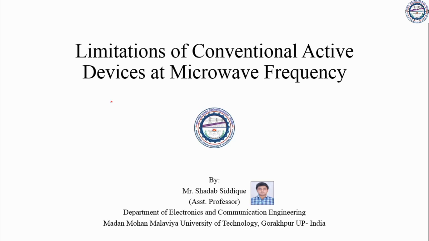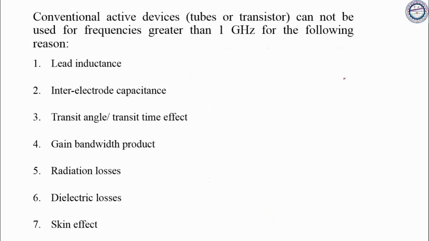In this lecture, we are going to study the limitations of conventional active devices at microwave frequency. So now let us begin with these limitations. The conventional active devices or vacuum tubes such as triode, tetrode and pentode are less useful signal sources at frequencies above 1 gigahertz, that is at high frequency, because of the following reasons.